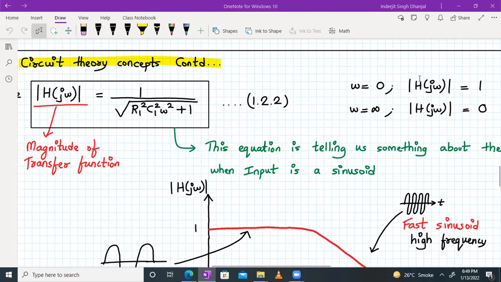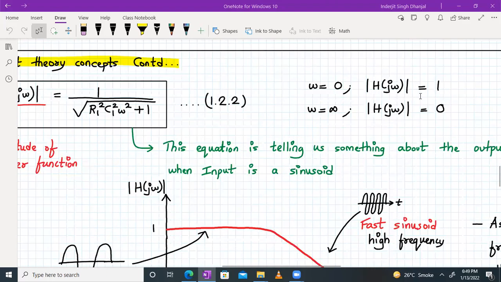So that means at very low frequency, the circuit passes the input as it is with a gain of 1. Because H of j omega is nothing but the gain in frequency domain. And at a very high frequency, when omega is the angular frequency, so at very high frequencies, the circuit will not pass anything at the output.